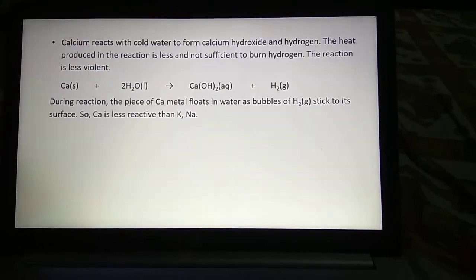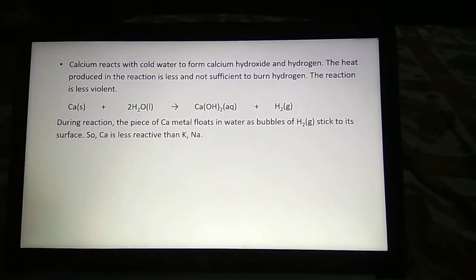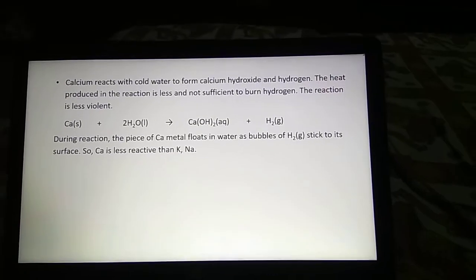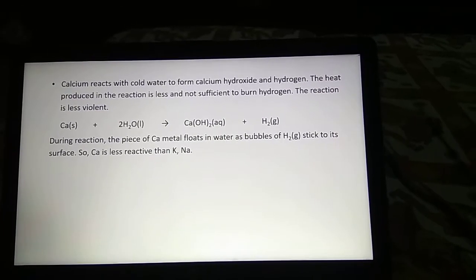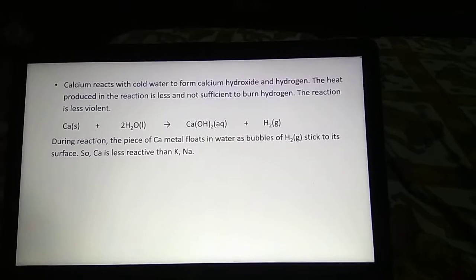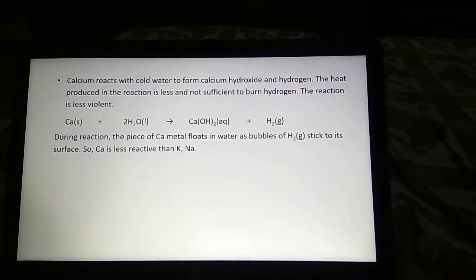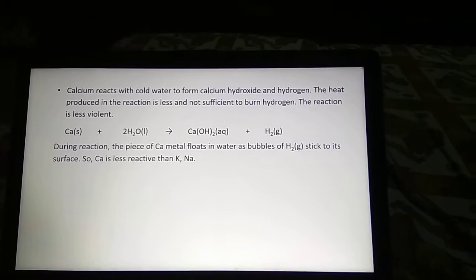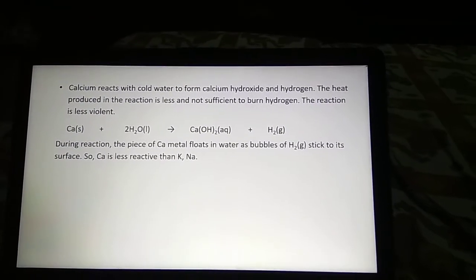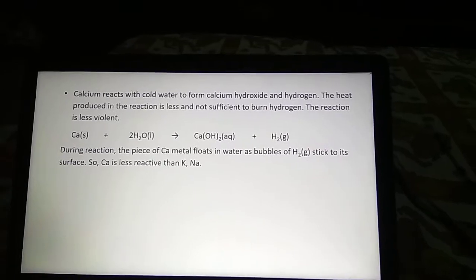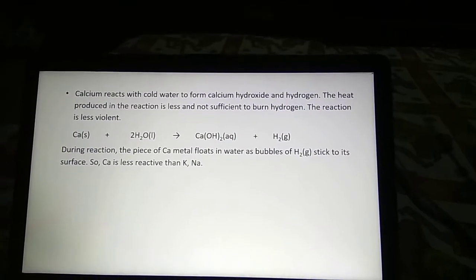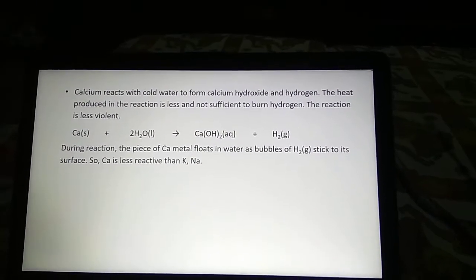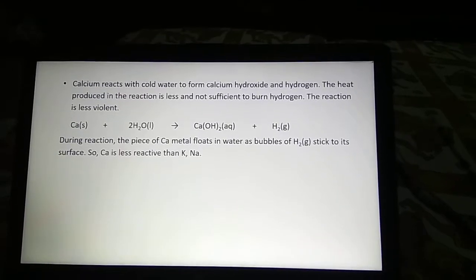Let us take other examples of metals. Calcium. Calcium can also react with cold water to form calcium hydroxide and hydrogen gas. But the heat produced during this reaction is comparatively less in amount, and that amount of heat energy is not sufficient to burn hydrogen gas.